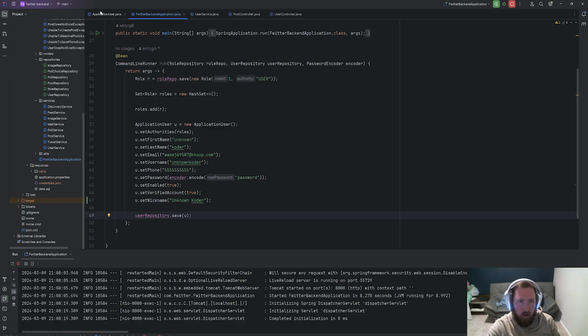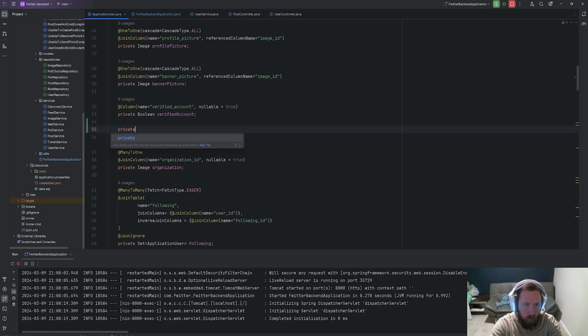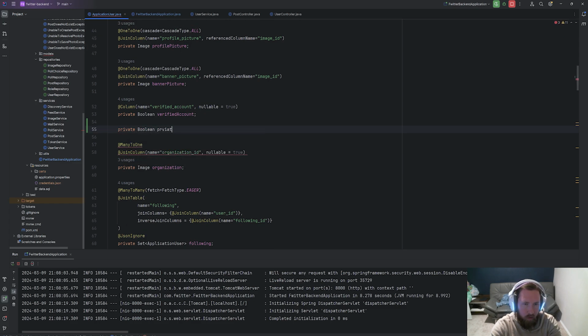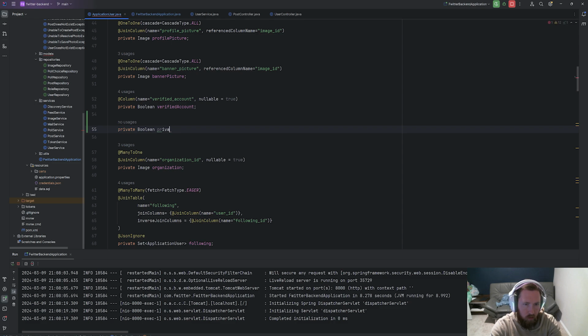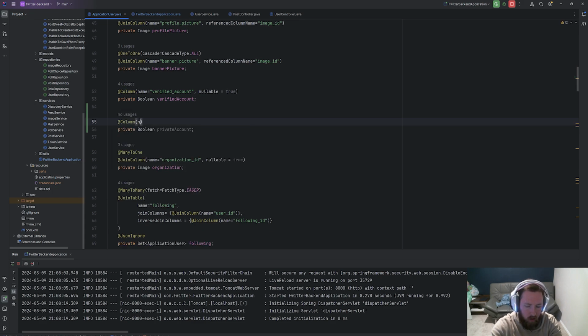The other thing that I wanted to do is go into ApplicationUser, and I want to add a field. So here we'll say private, and this will be Boolean, called privateAccount, and we'll have an @Column on this. Then name will be equal to private_account, and it'll be nullable. Nullable will equal true.